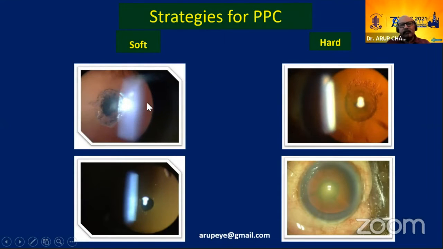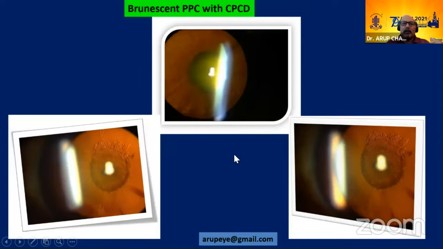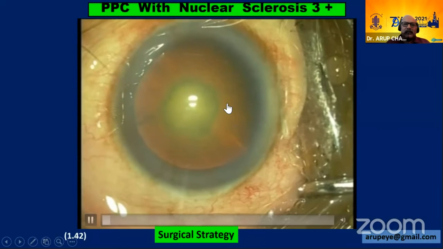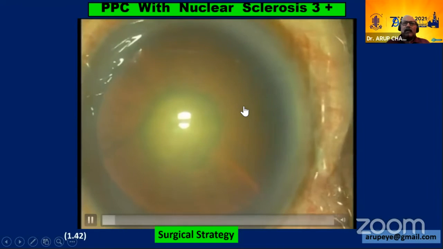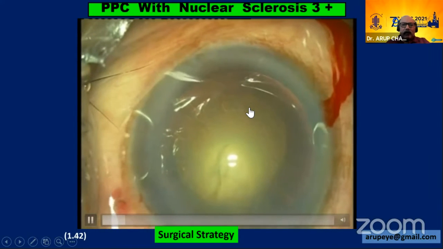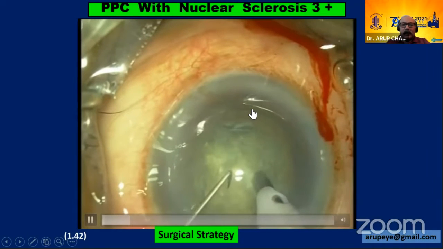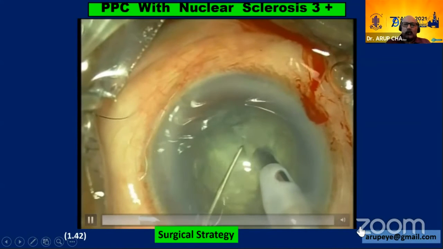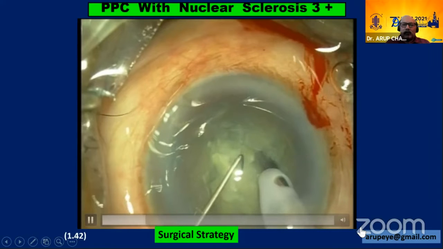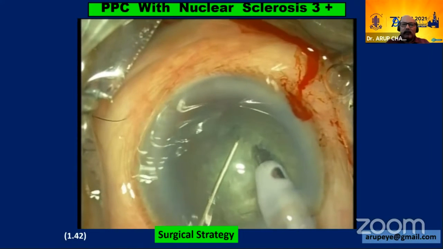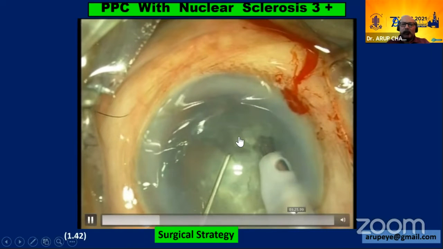I have a separate strategy for soft posterior polar cataract, and a different one for hard cataracts. So let me focus on hard cataracts today. This particular gentleman is in his mid 60s, and this just shows the surgical technique. The next one is one where I'm going to have a complication which was well managed, and the patient did well eventually. Here, since hydrodissection has not been done, I cannot rotate the nucleus. So I'm going for a direct chopping with the Chang chopper. The nucleus is elevated slightly, and then the chopping is carried out.